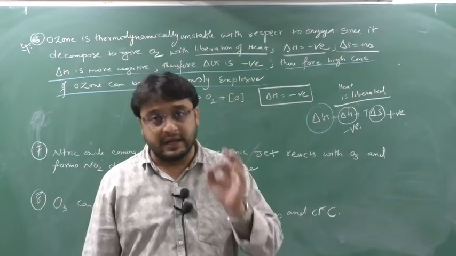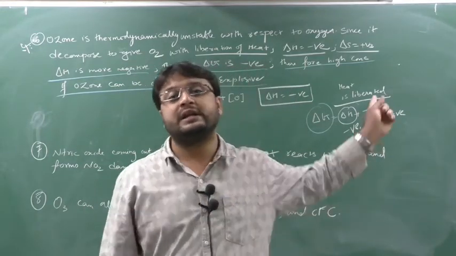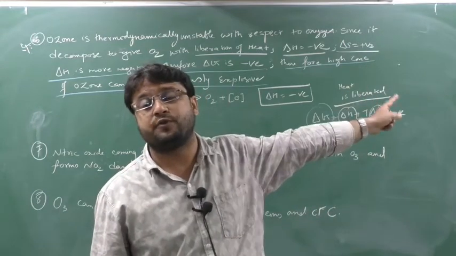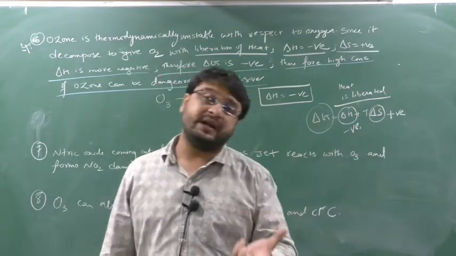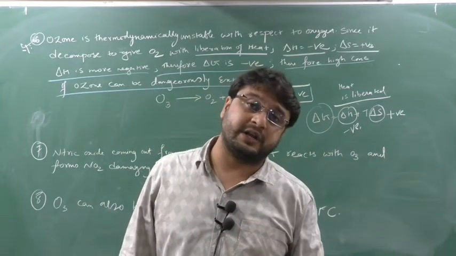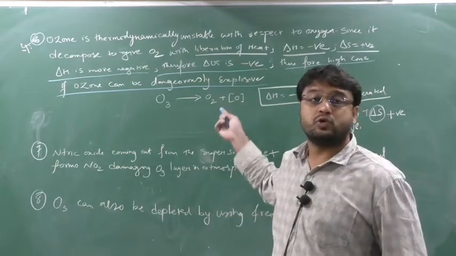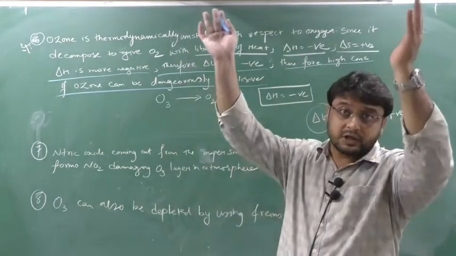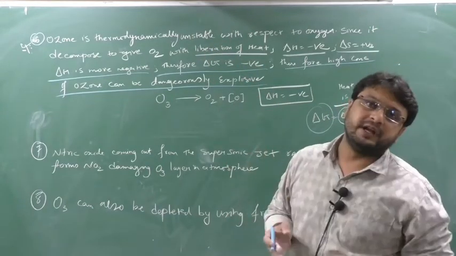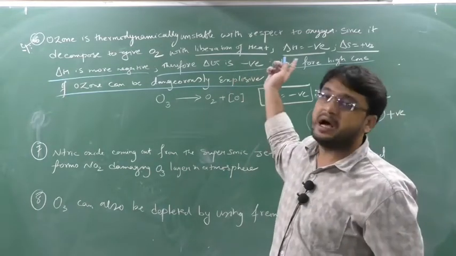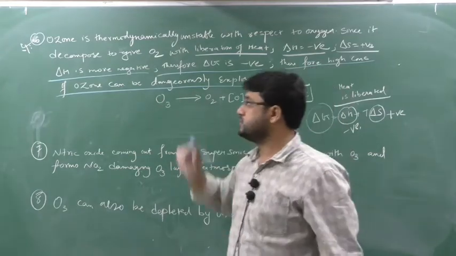But surprisingly, we see that delta H is more negative than delta S. So the final result will come negative, so delta G becomes negative. Now when delta G becomes negative, the reaction becomes spontaneous. So it will automatically break to form O2 plus O and plus heat. If I take a large proportion of ozone, a large amount of heat will be liberated, and that heat can be used as an explosive. That's why a large amount of ozone can be dangerously explosive. Clear this part?